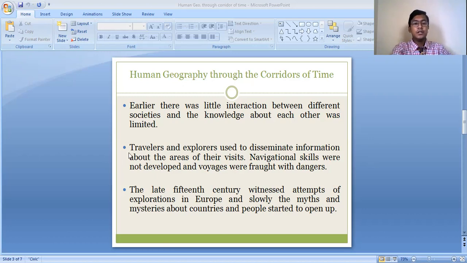The travelers and explorers used to disseminate information about the areas they visited.